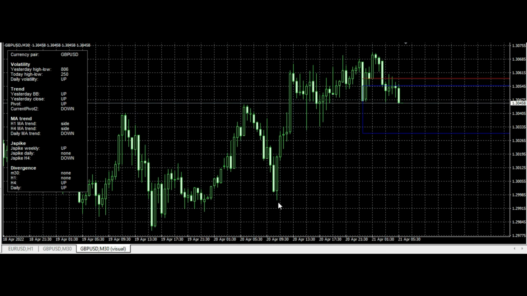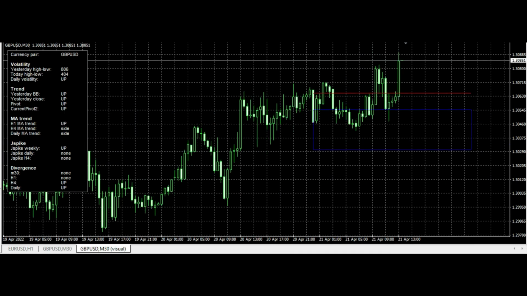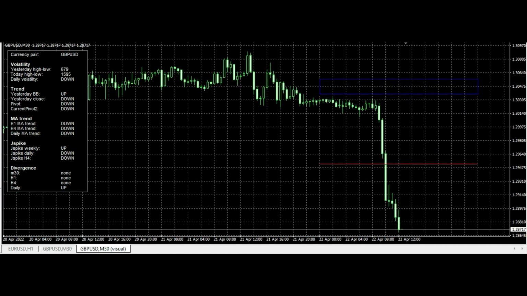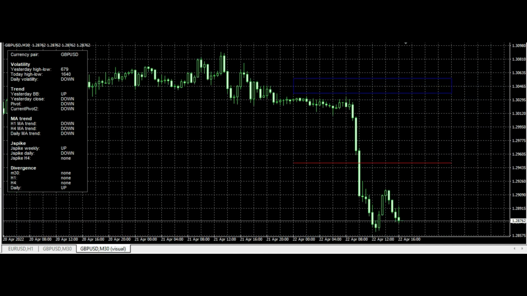So volatility is important. Use that information in trading. And we are watching some other days, for example April 22. We want to see the bearish trend, and as you can see, it's some kind of range just below the pivot point area, and then a strong push.